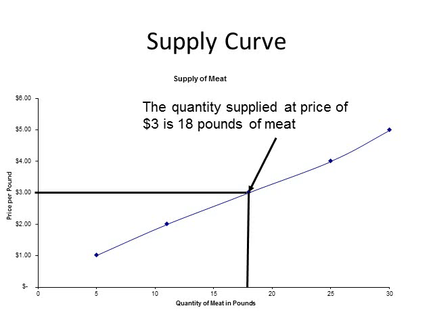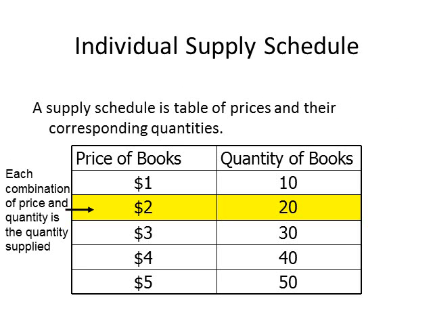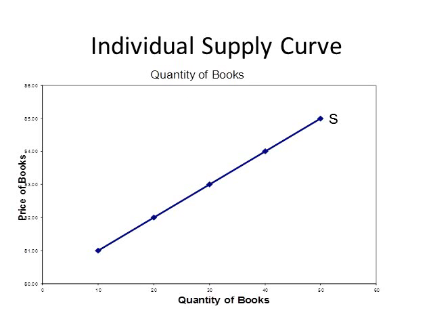Each of the points on the supply curve represents the quantity supplied. So the point pointed to by the arrow is the quantity supplied. In this case, the quantity supplied is 18 pounds. Here's another example of a supply schedule for books. Once again, the amount of books supplied at a particular price is the quantity supplied by the firm. In this case, the quantity supplied at $2 is 20 books.